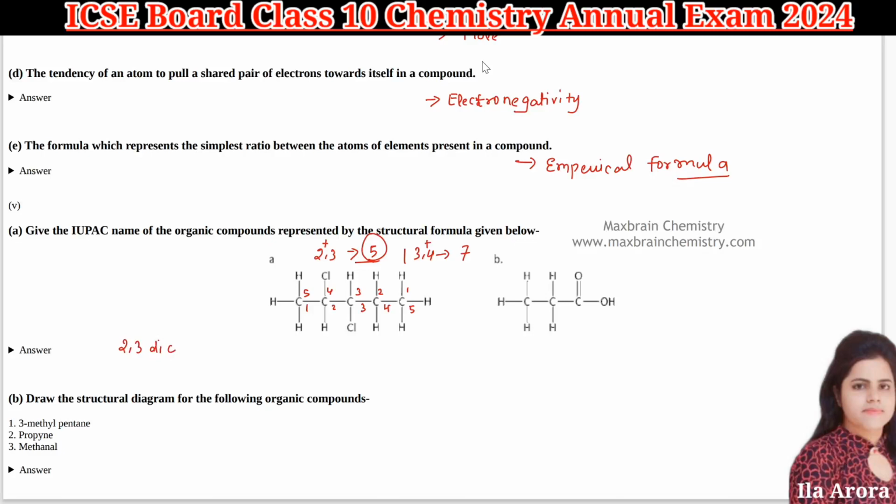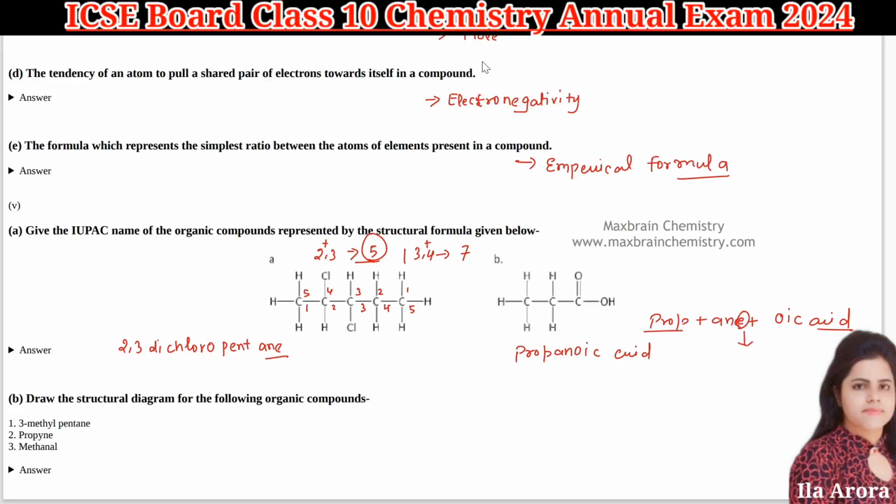For the next one, 3 carbons, okay, then the word root is prop, and then one functional group is there. Carbon-carbon single bonds are there, and it is an acid, so propanoic acid. So the answer will be propanoic acid. E will be skipped, okay, two vowels cannot come together.